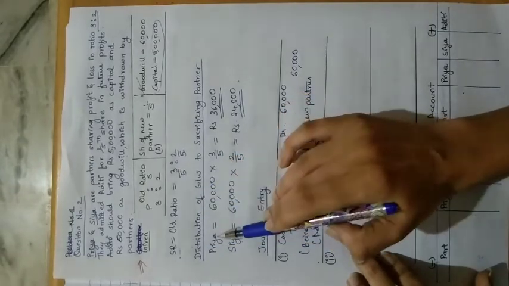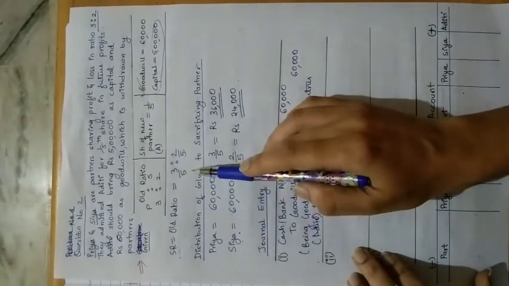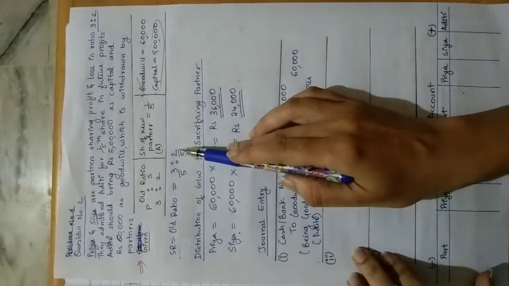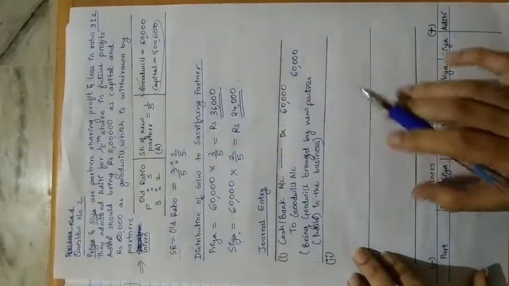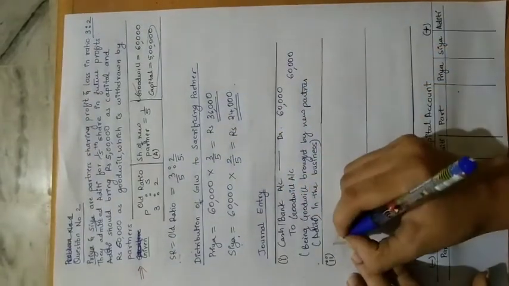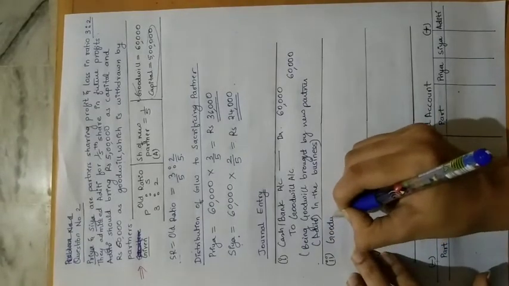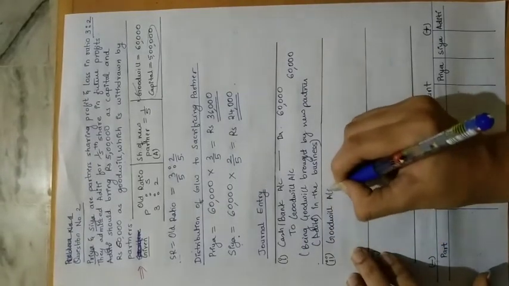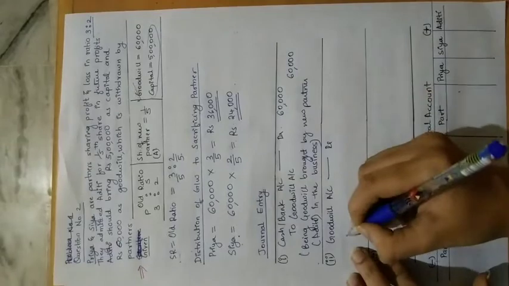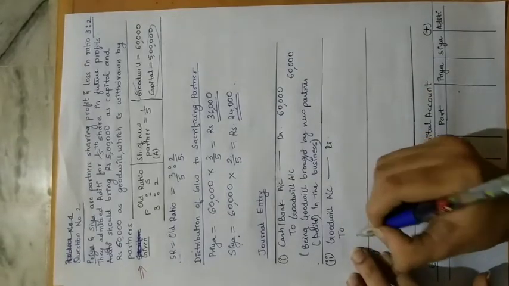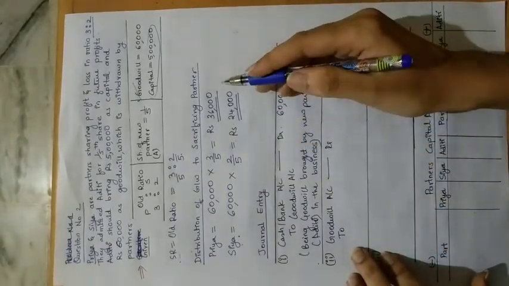So first partner, that is Priya, has sacrificed 3/5 and Sia has sacrificed 2/5. Okay, so this goodwill will be credited to the old partner's account in sacrifice ratio that we have calculated here.